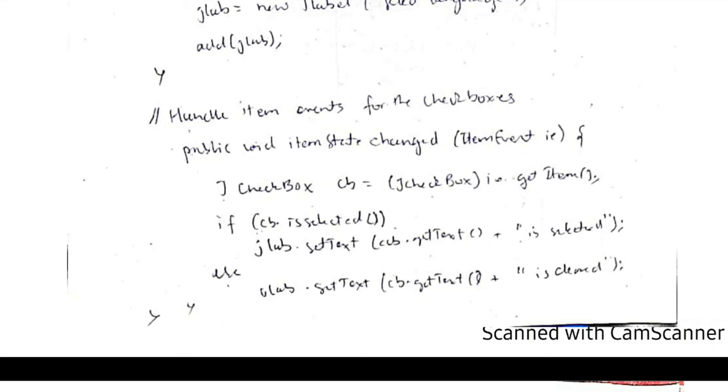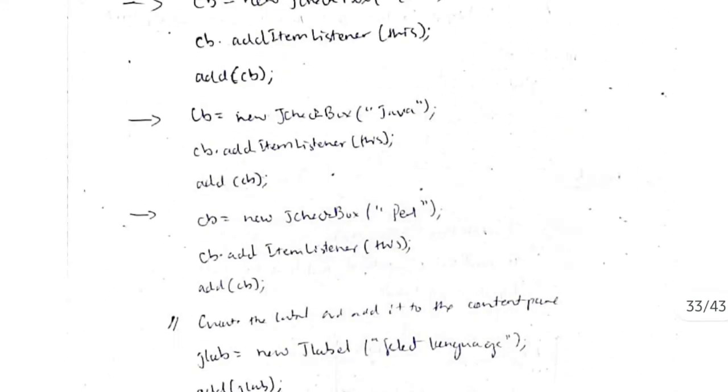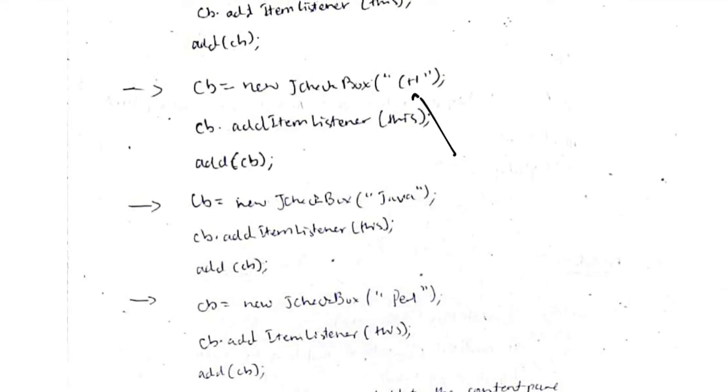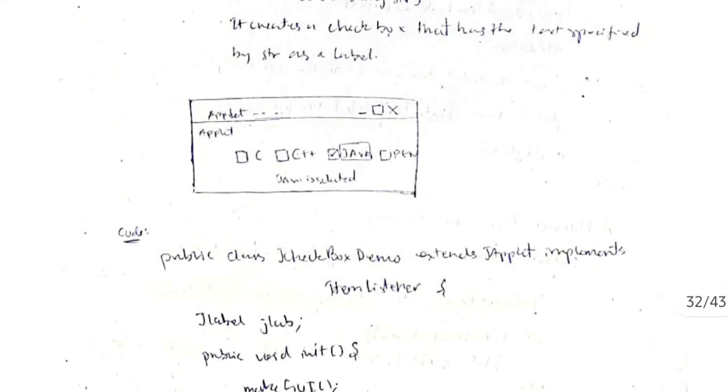See here, what I am doing is void itemStateChanged. If I select any item, at that time the item state should change. If it is selected, at that time what is selected will be shown. How will I get what is selected? By getText. getText will return the name of the button which I clicked. That is exactly as shown on the screen here.